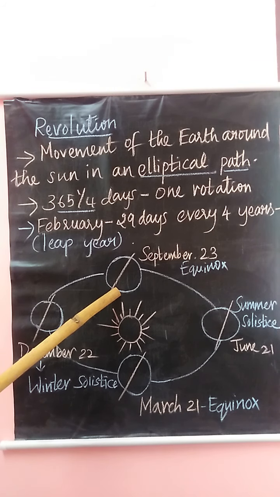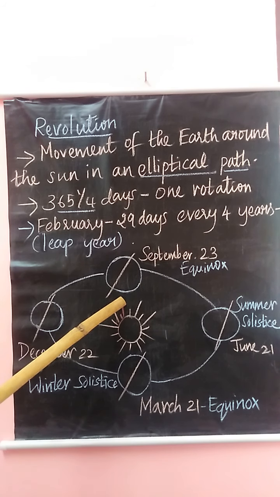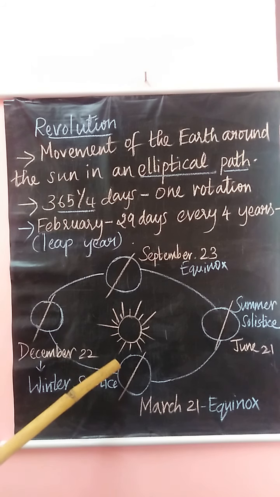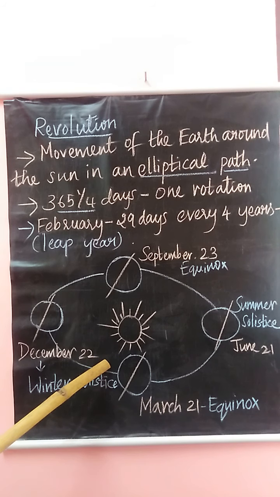During that time, the southern hemisphere is tilted away from the sun. From September 23rd to March 21st, the southern hemisphere is inclined towards the sun and the northern hemisphere faces away from the sun. So the changing position of the earth in its orbit during revolution gives the impression that the sun is continuously moving north and south of the equator.